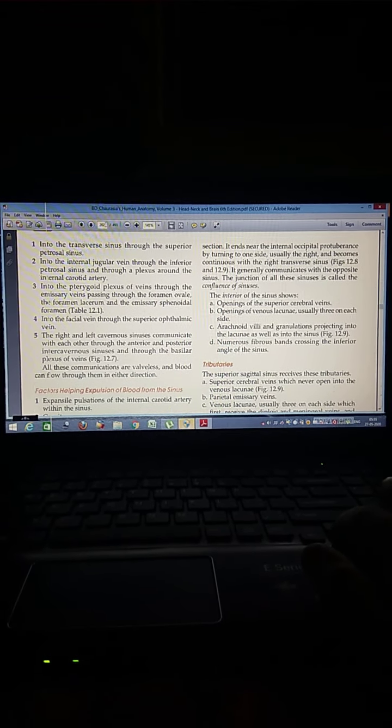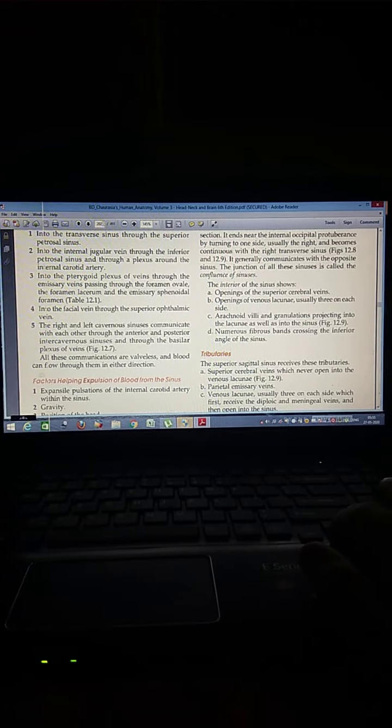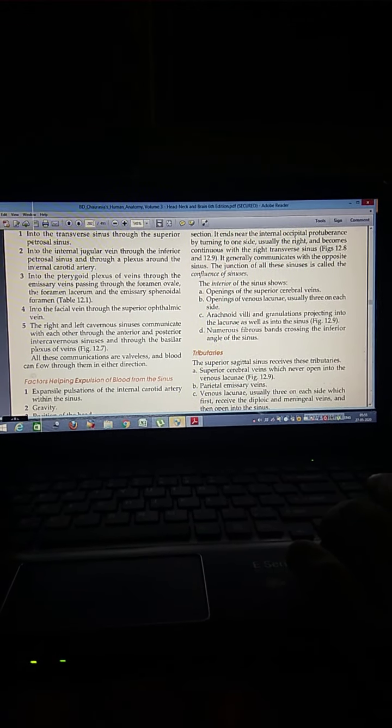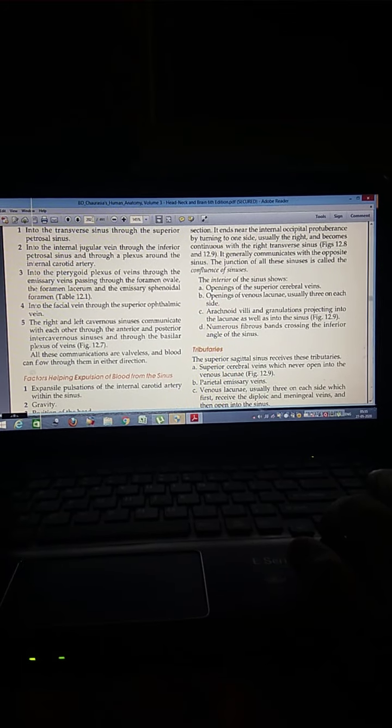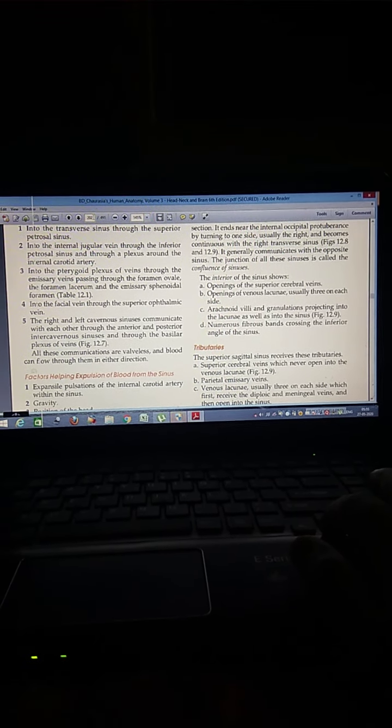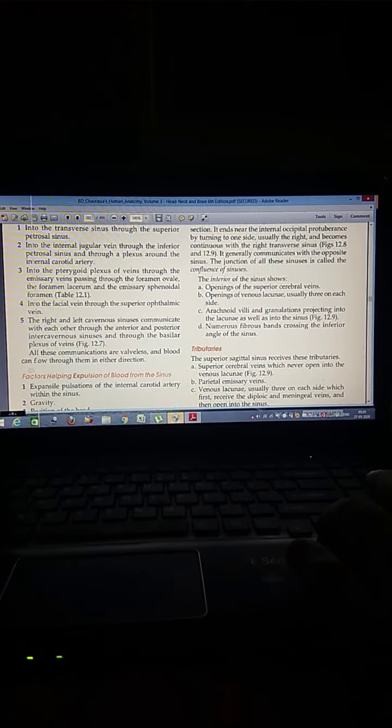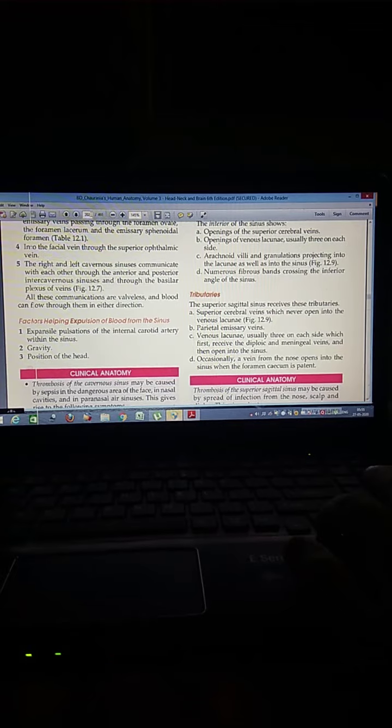Usually the right end becomes a continuation of the right transverse sinus. The junction of all these sinuses is called the confluence of the sinuses. The interior of the sinus shows openings of the superior cerebral veins, openings of the venous lacunae, usually 3 on each side, and arachnoid villi and granulations projecting into the lacunae as well as into the sinus.